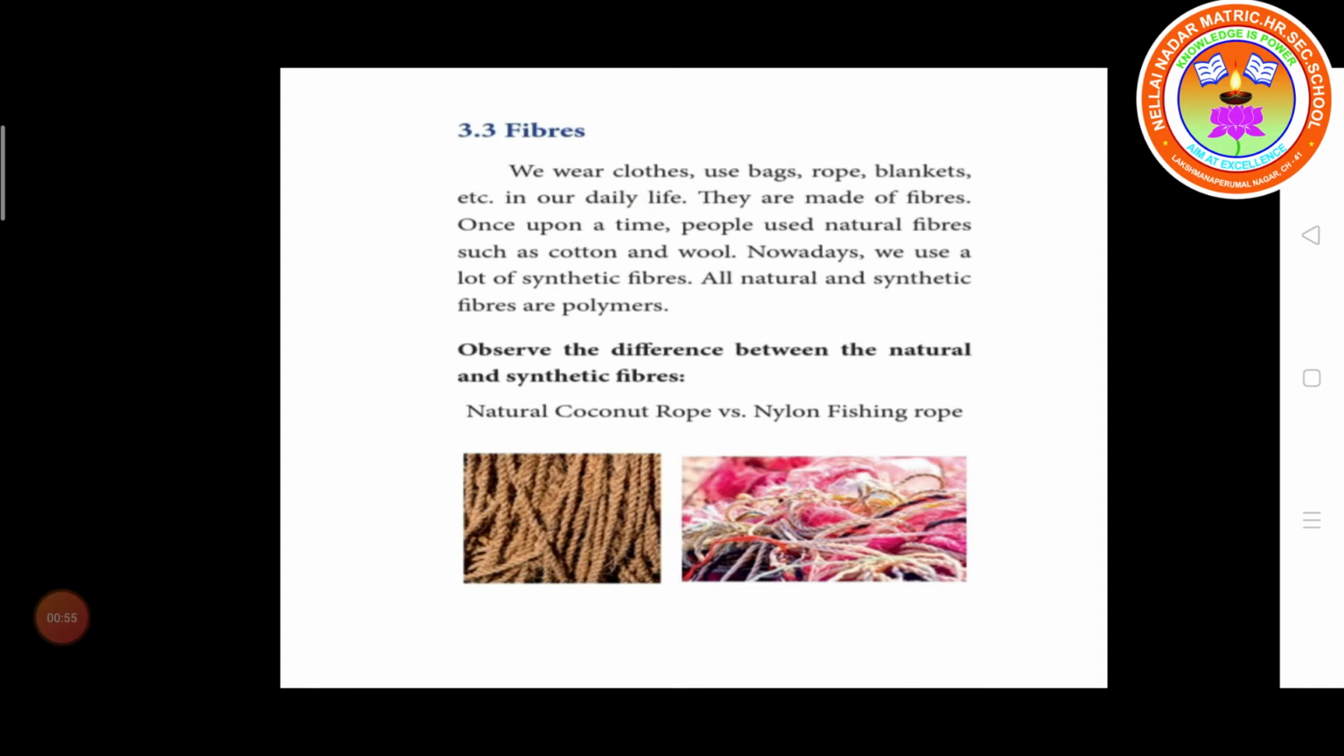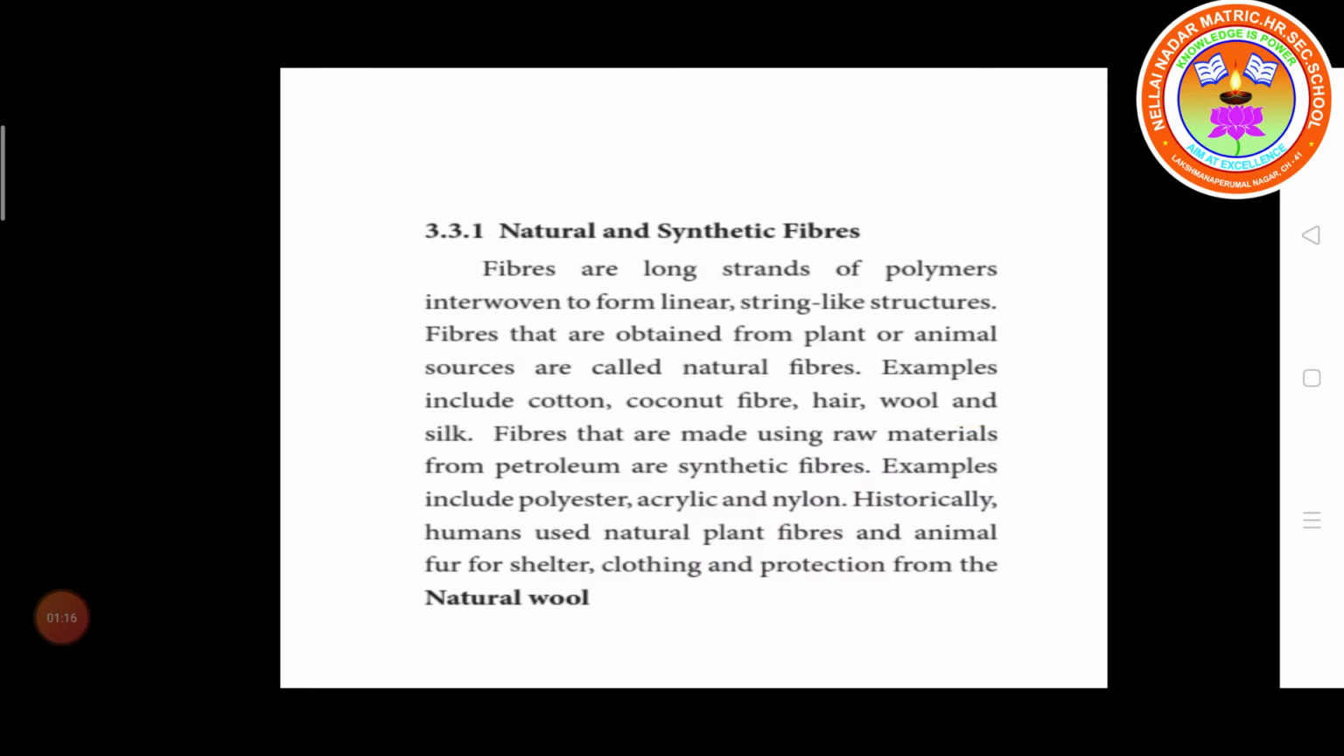In this diagram you have to observe the difference between synthetic and natural fiber. This is a natural coconut rope. This is a nylon fishing rope. You have to think about the difference between natural and artificial, or synthetic, fibers.